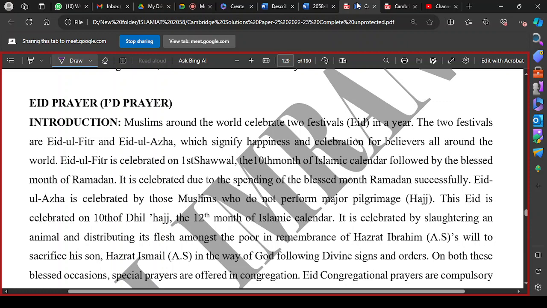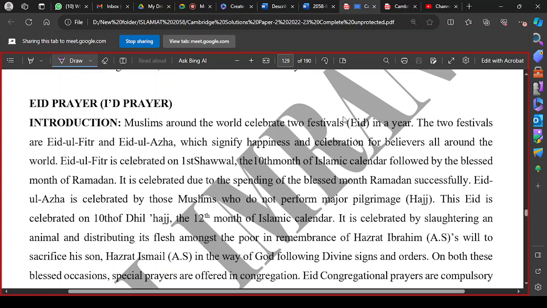There are two Eids celebrated by the Muslims. First is Eid al-Fitr and second is Eid al-Adha. So Muslims around the world celebrate two festivals every year. First is called Eid al-Fitr, second is called Eid al-Adha. Both are events of happiness, celebration, and joy for the Muslims.